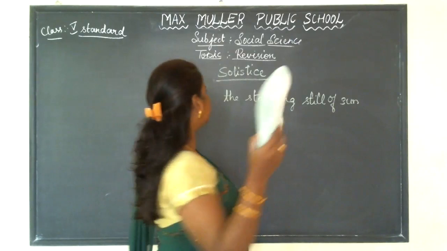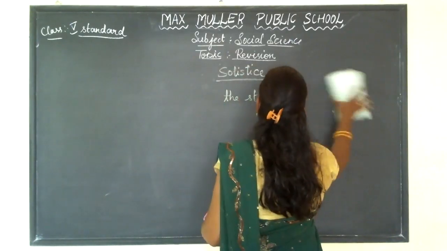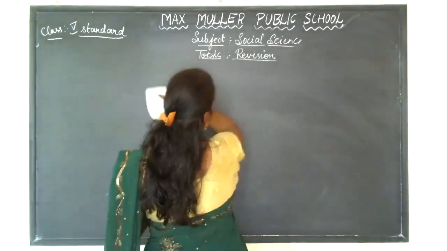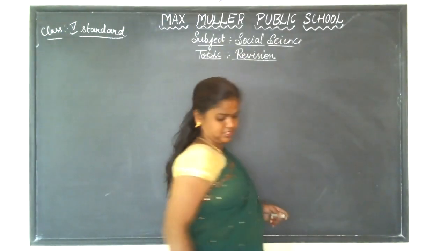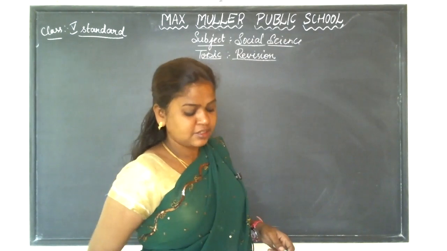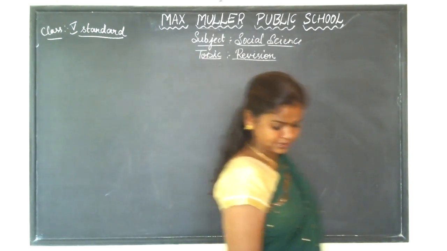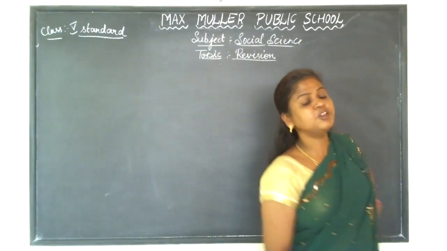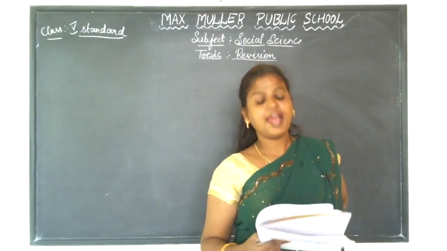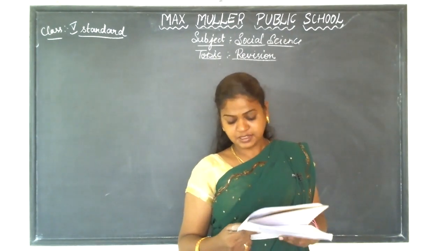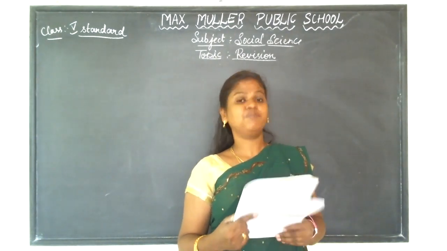So the next chapter. So this is the third chapter which I gave you the revision. The next one is the fourth chapter, that is the temperature zones of the world. So I am going to teach you to answer the following questions. What factors affect the climate of a place?